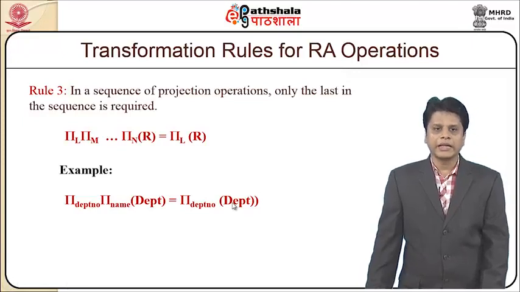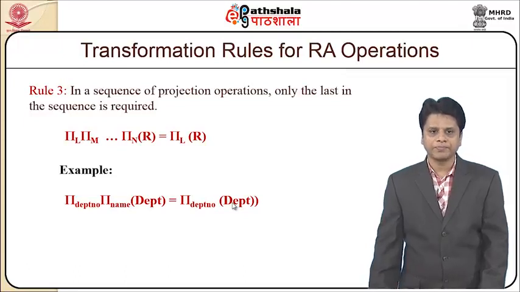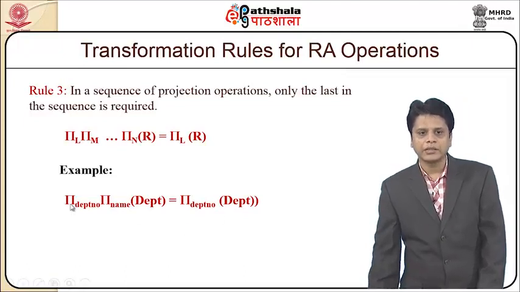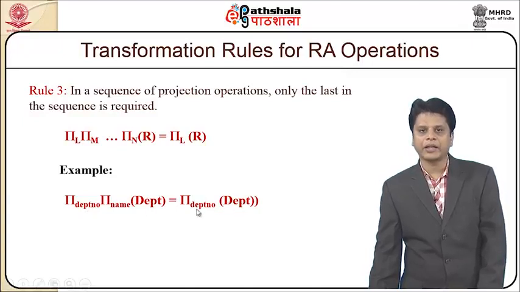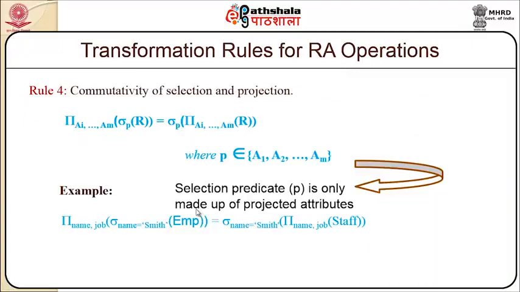Rule 3, in a sequence of projection operations, only the last in the sequence is required. That means this pi represents the projection. From the department name, I am to select department number, or I go for department, there I can select department number directly. Rule 4, commutativity of selection and projection, I can use it either way.